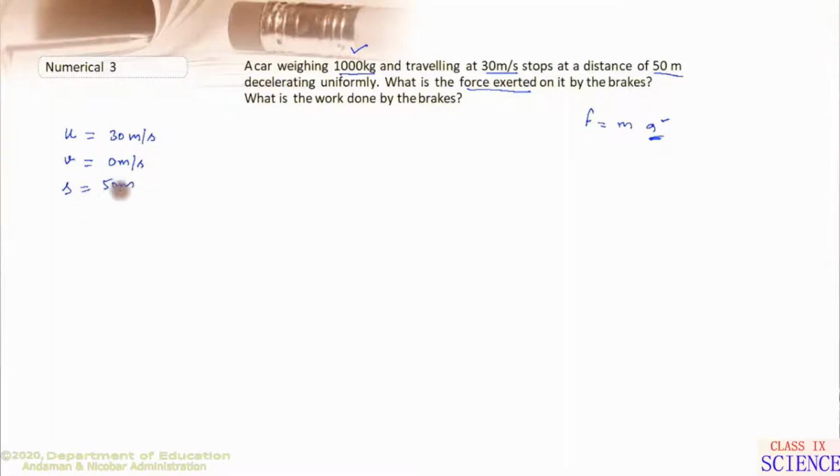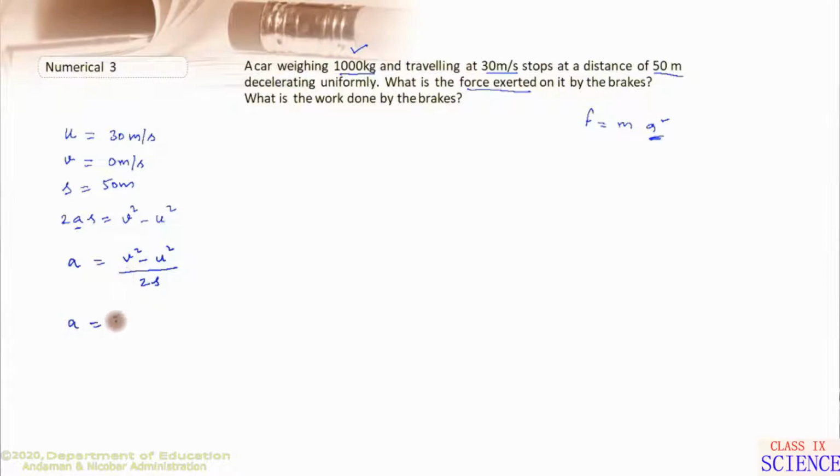Using the third equation of motion, 2as is equal to v square minus u square, we need to find a. On rearranging, a is equal to v square minus u square divided by 2s. Substitute the values in this expression.